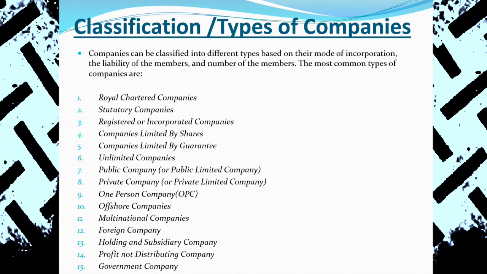And one member company, OPC, refers to single member company. In India, the concept of OPC, one person company, is in practice. In Nepal as well, a single member can establish a company. Example पनि नेपालमा company खोल्न सक्छ, but we don't call it OPC, we call it a private company. त्यसलाई हामी private company भन्छौँ. So in Nepal a single member company or one person company can be established, and we call it a private company. In India, to establish a private company, 2 members are required, but there is a practice of the single member company. India मा चाहिँ एकजना व्यक्तिले company खोल्न सक्छ, त्यहाँ चाहिँ they call it a single member company.